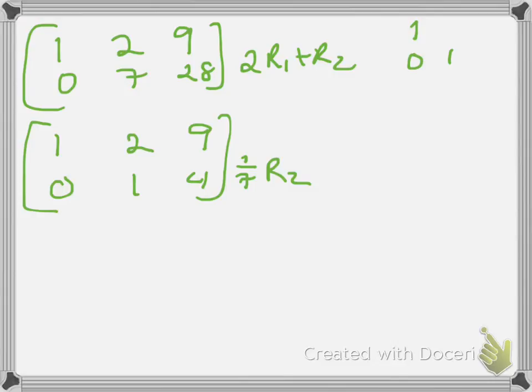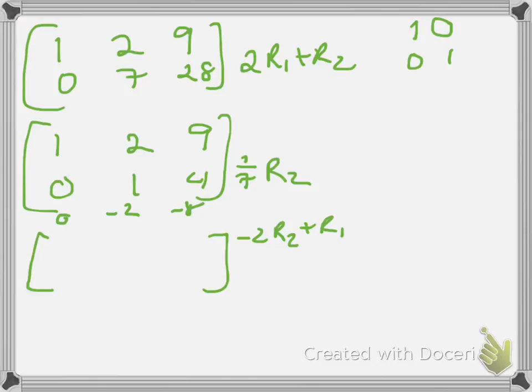And now I want this guy to be 0. So I'm going to take row 2, multiply it by -2, and add it to row 1. So that gives me 0, -2, -8.